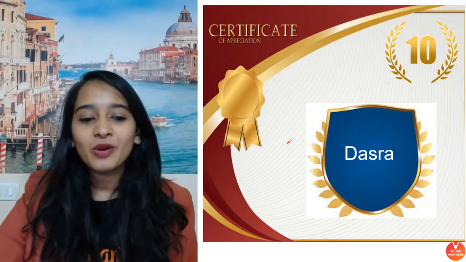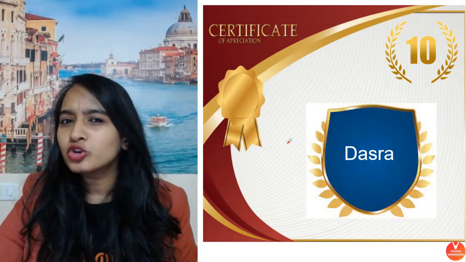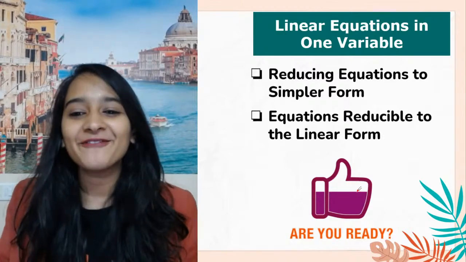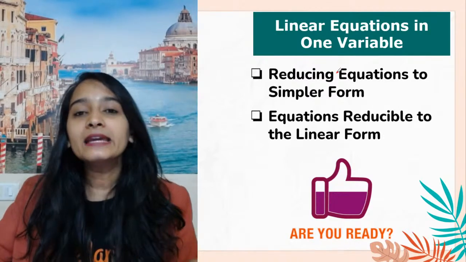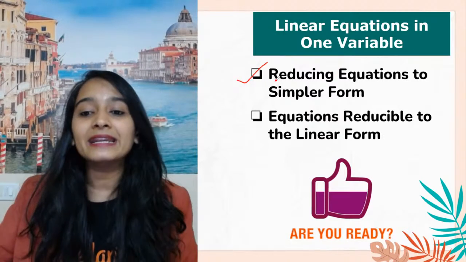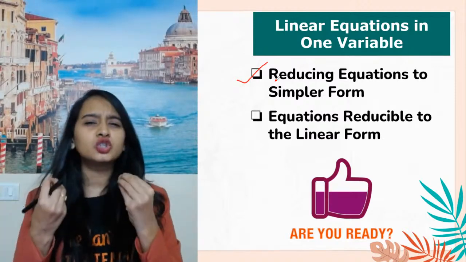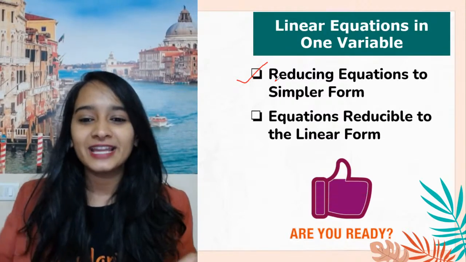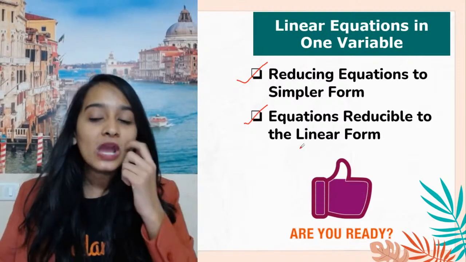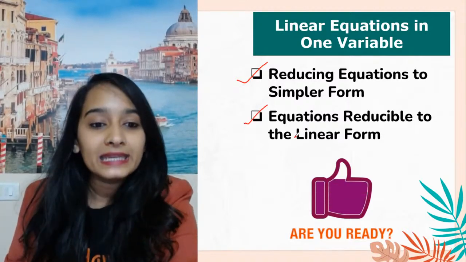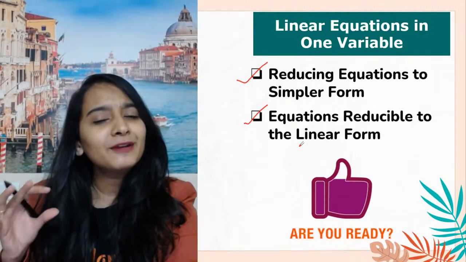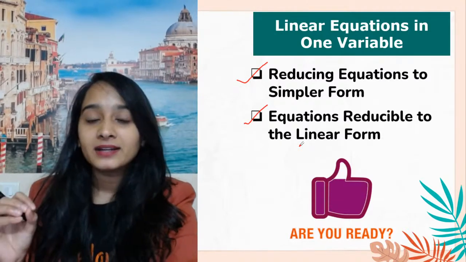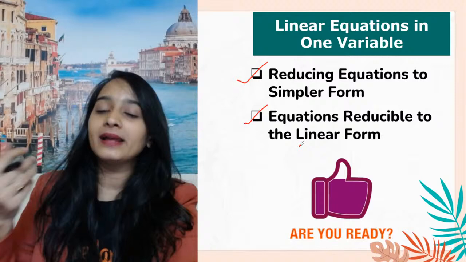So, good job, everyone. Today, let's see who's going to be on the top and who's going to be on the bottom. So, what are we going to study today? We are going to do linear equations in one variable and reducing those equations to simpler form. So what the simpler form is, is what we're going to learn today, and also equations reducible to linear form. There might be a few equations which will not look like a linear form, but you have to make them into linear form and then solve them.